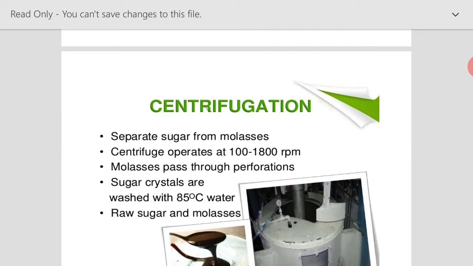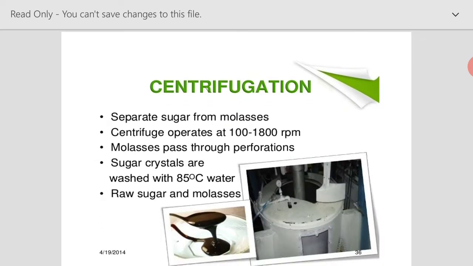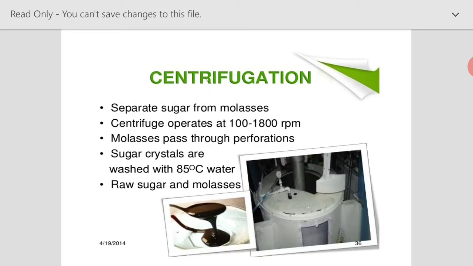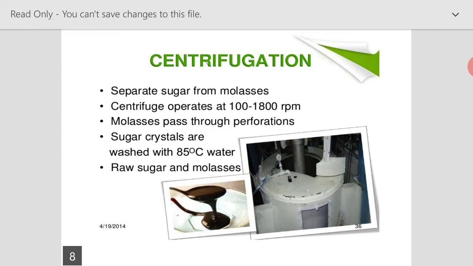So blackstrap molasses is the waste product resulting from the sugar industry. As I already said, it is used in the manufacture of alcohol. This is a very important byproduct which is formed as a result of centrifugation or crystallization, or as a whole we can say as a result of the refining of sugar.